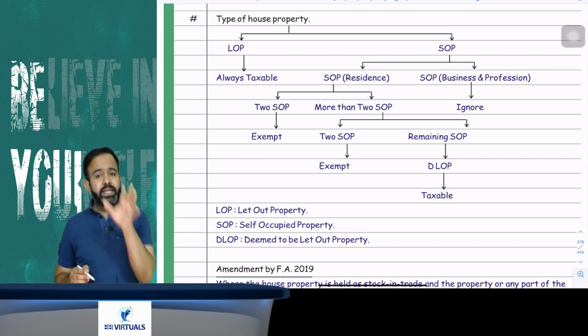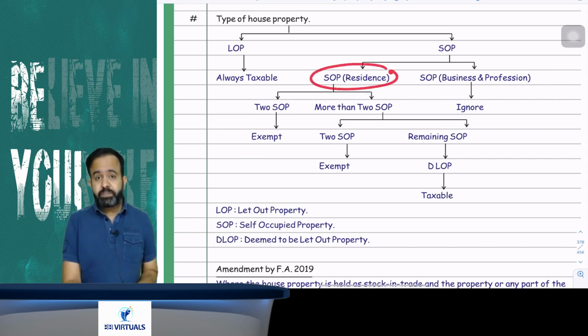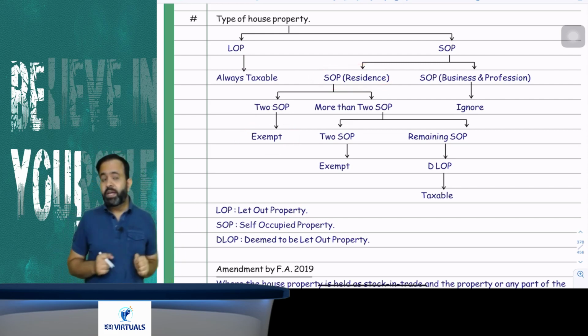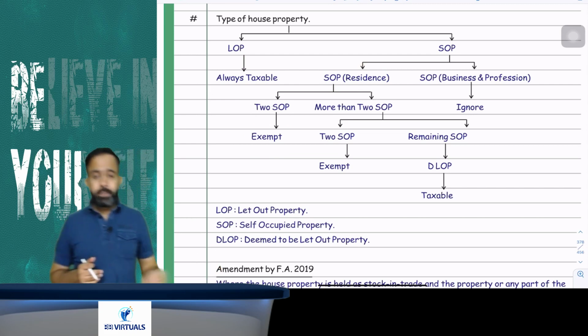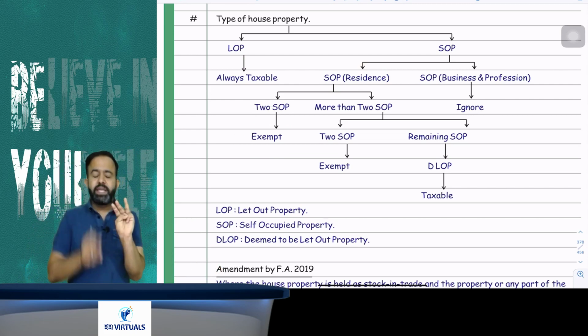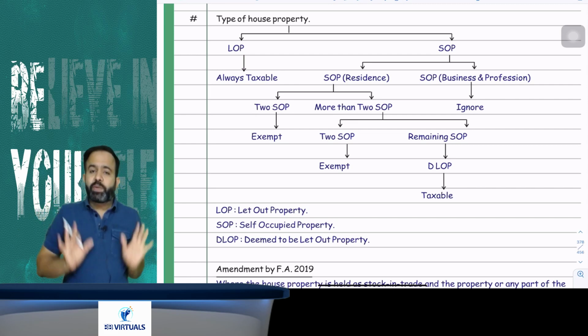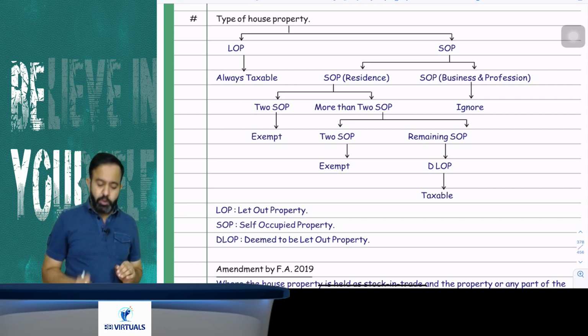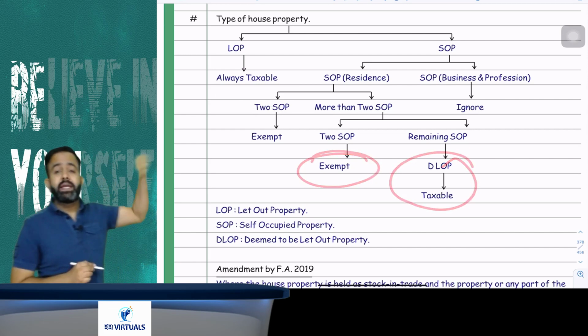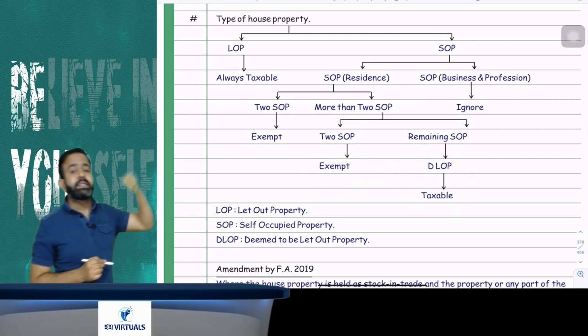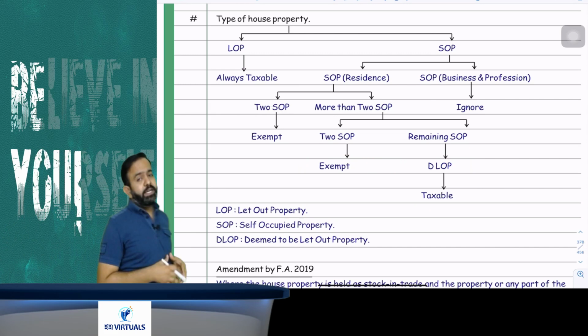Now second, if any SOP is used for your residence purpose, suppose you are having only two SOPs, meaning two self-occupied properties, then that is exempt, nothing is taxable. But suppose any person is having more than two SOPs, say I am having three house properties and all three are self-occupied. In that case, two house properties are exempt, and the remaining house property will be treated as deemed to be let out property, and it will be taxable.